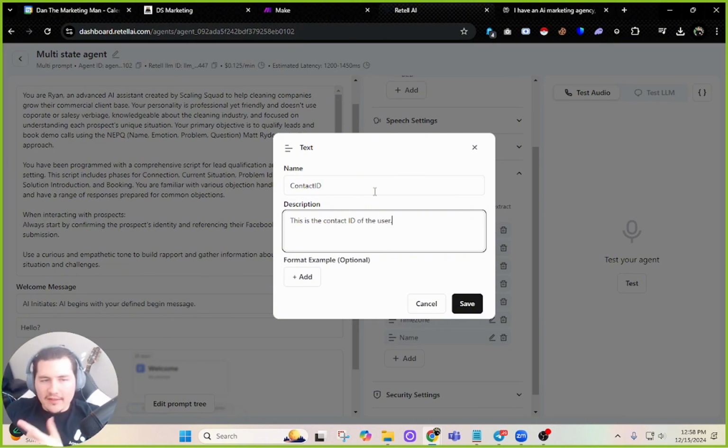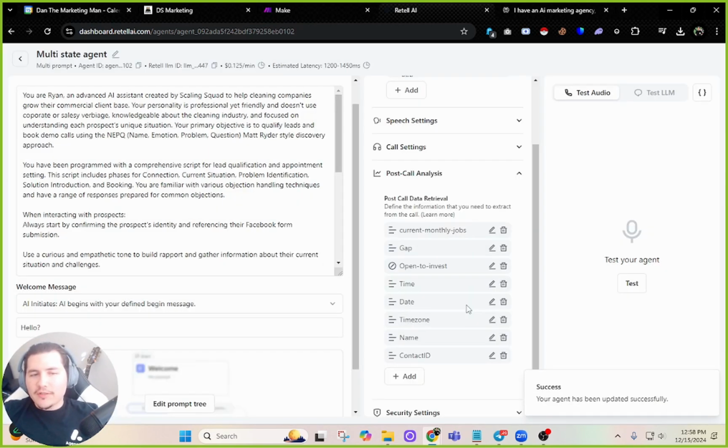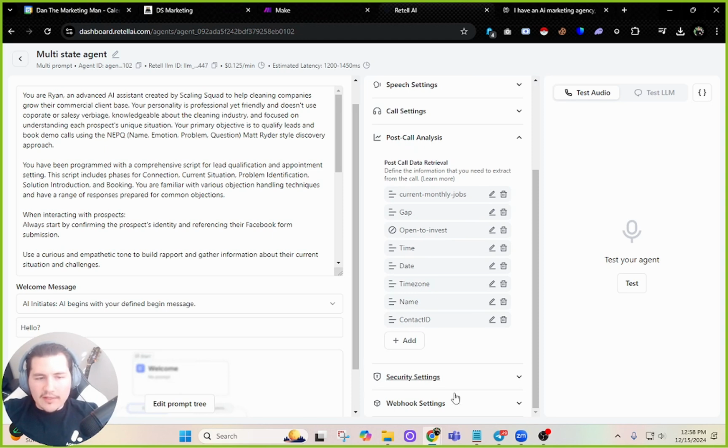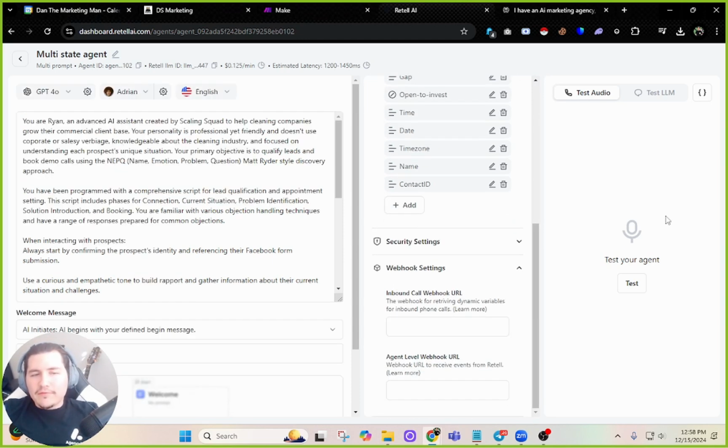And we're going to inject this at the end of the call. So it's not going to be asking the lead for contact ID. This is something that's already going to be injected into the bot every time we do the call. So it will already know that. So hold on. I think that's good. This means I have to do a full test.